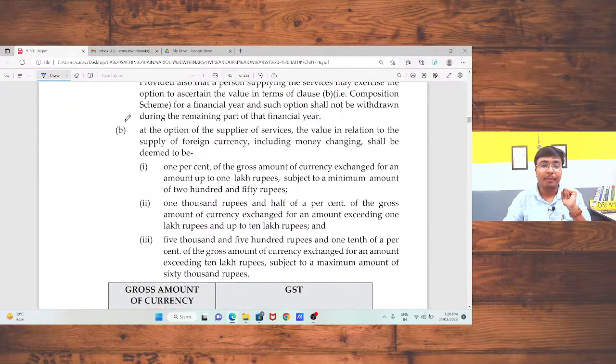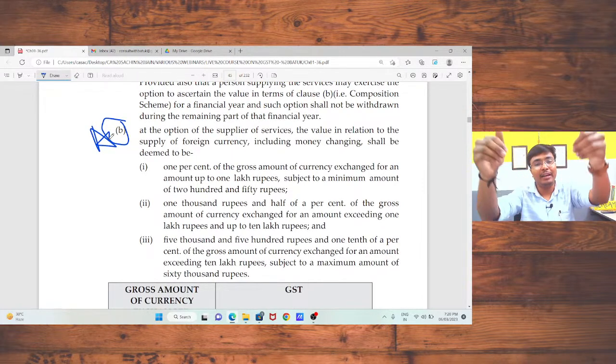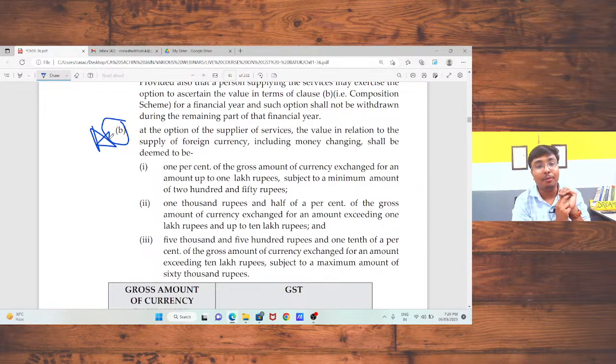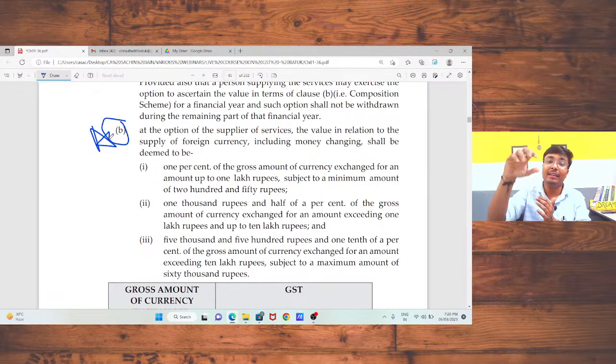Next, sir, in that case the bank has two options. The first option we have already discussed. Now the second option, called the composition option. If you have selected the composition scheme, in that case you will not be able to change the scheme during the financial year. Okay, sir, please comment in the chat box: is the first point clear in your mind?